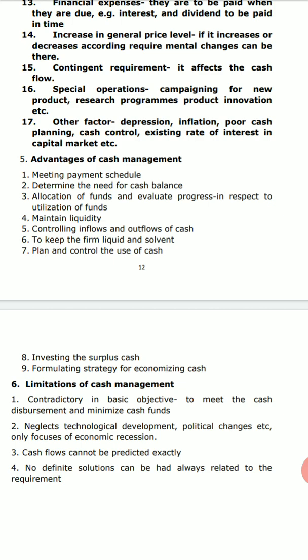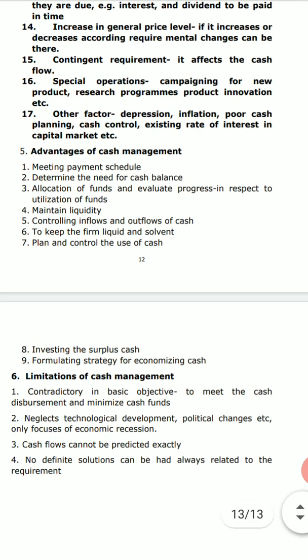Next is other factors. They may be considered as miscellaneous, maybe the trade cycle, or maybe the economic position of the country, like depression, inflation, poor cash planning, cash controlling, the interest rate in the capital market. There may be, say, ineffective purchase and sales policies. All these may affect the cash inflows and outflows of the cash within the unit.